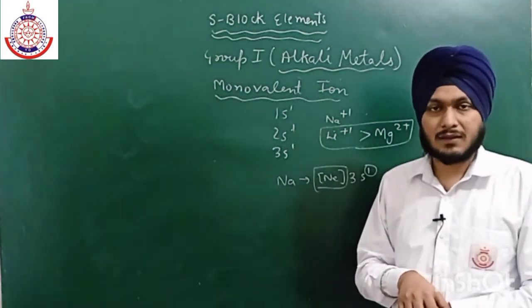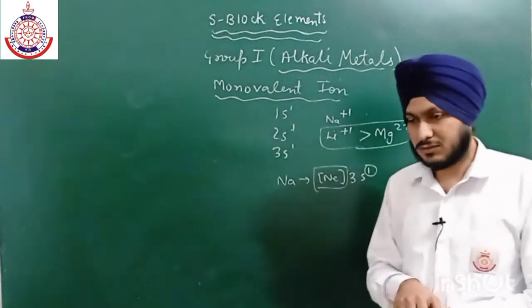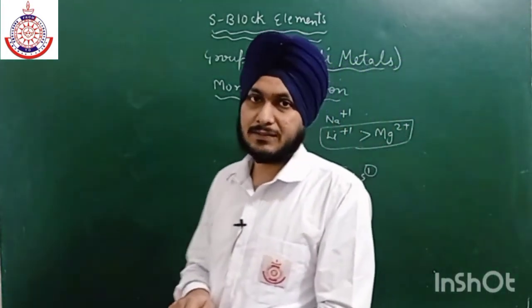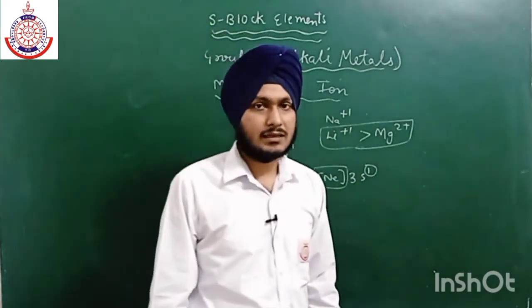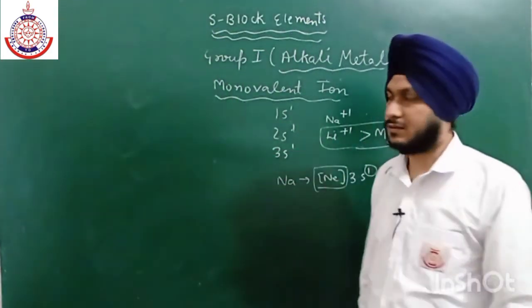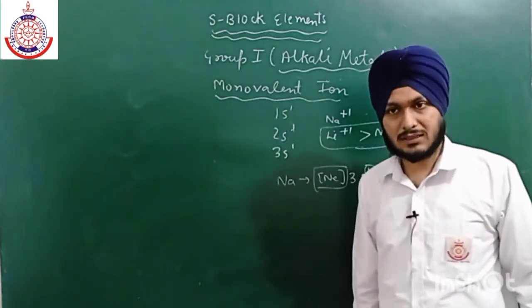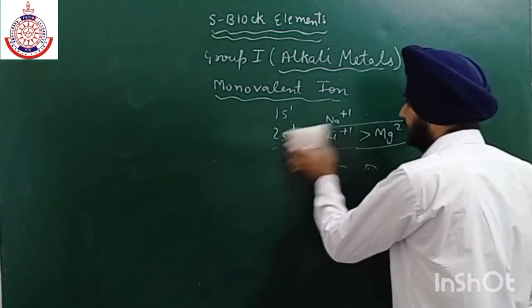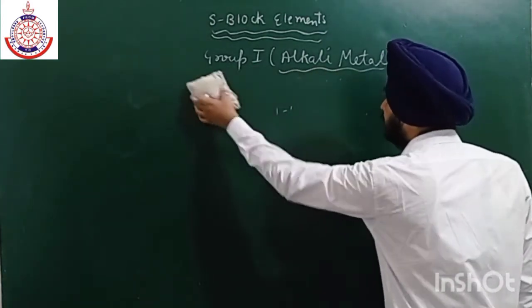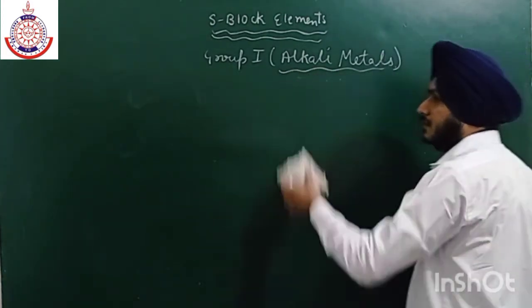I'm again saying that you must know all the basic concepts of the third chapter, that is periodic properties of elements. So firstly revise that chapter before I move on to this chapter. So this is the second property, atomic radii, ionic radii.